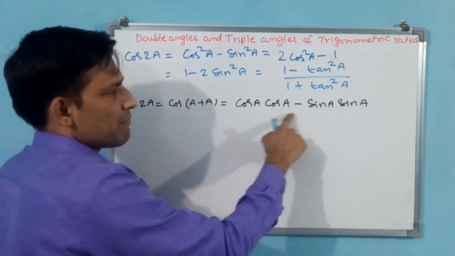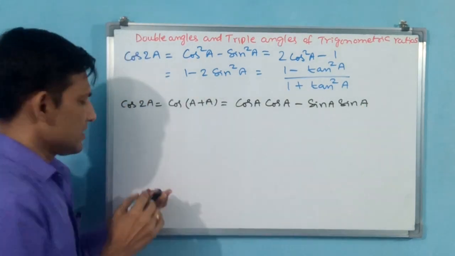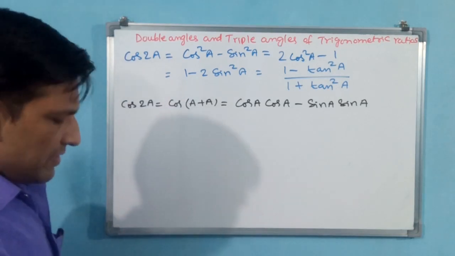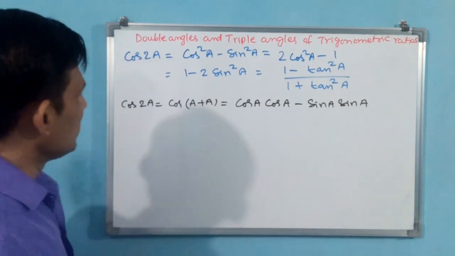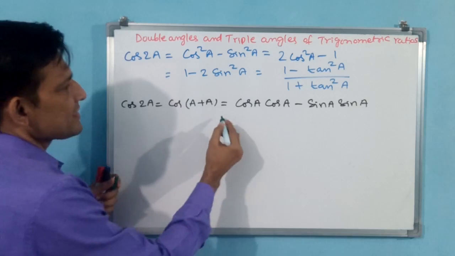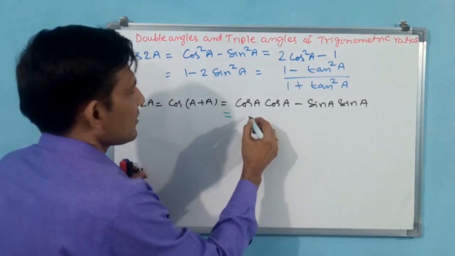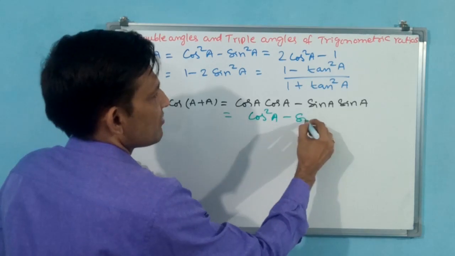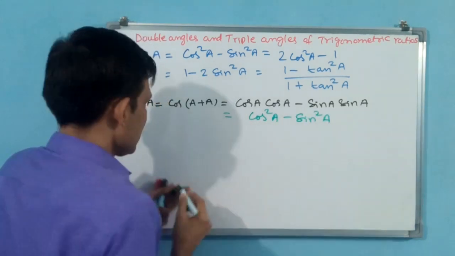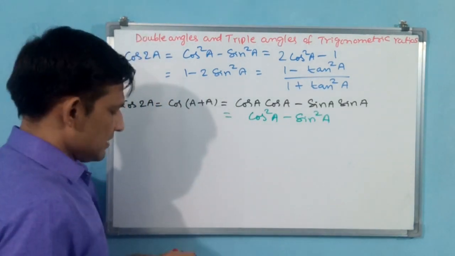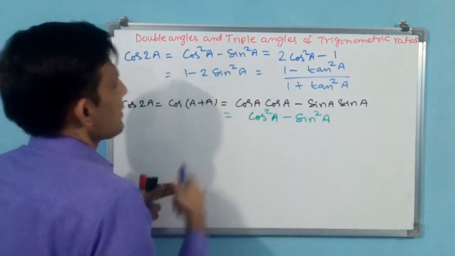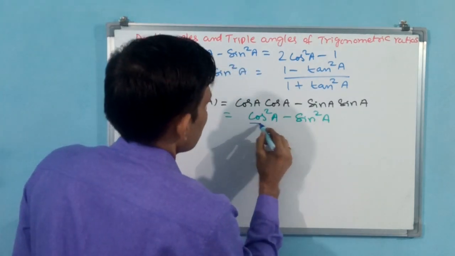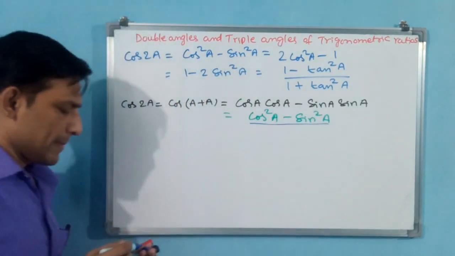So cos a cos b minus sin a sin b becomes cos into cos, cos square a, minus sin into sin, sin square a. Have you received this one? You see cos square a minus sin square a. Okay, one we have proved.